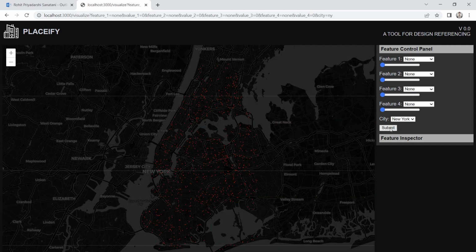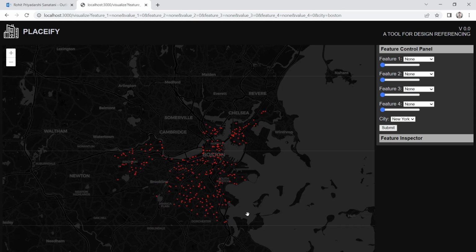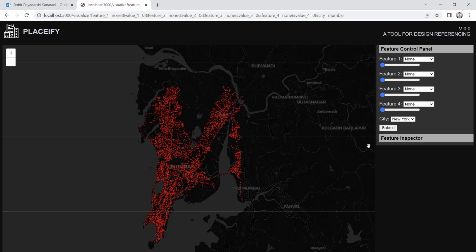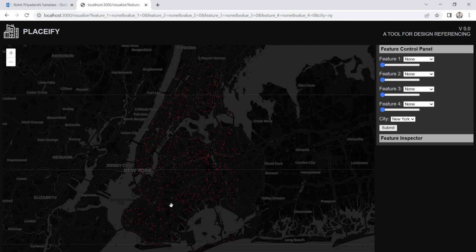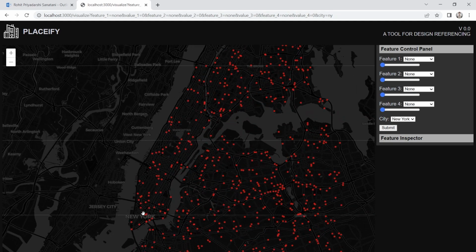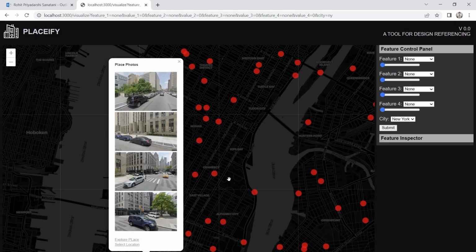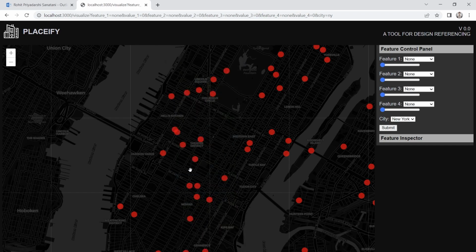PLACEIFY's database currently comprises over 20,000 locations across 6 global cities, including Boston, New York, and Mumbai. For this demo, we will only focus on referencing within New York. Visual features from all locations are catalogued along with other land use, demographic, and configurational features within a 100-meter radius.